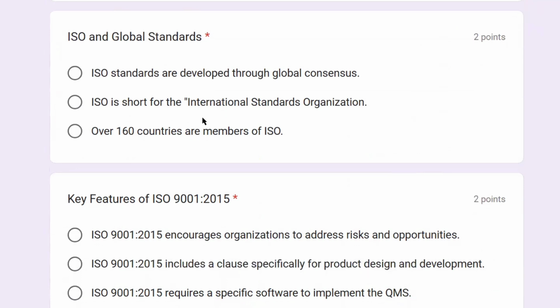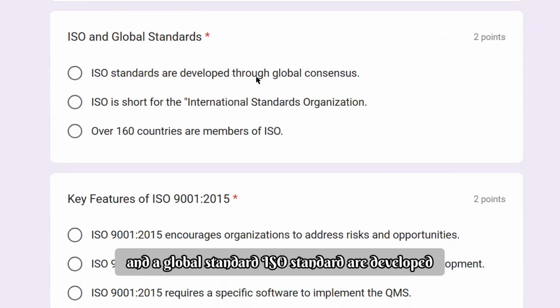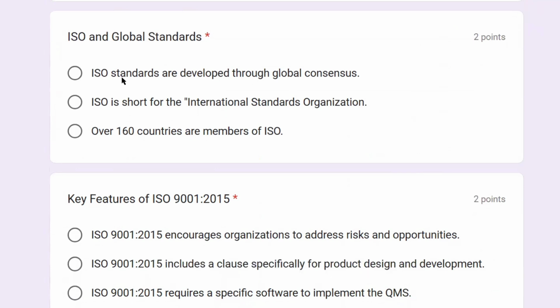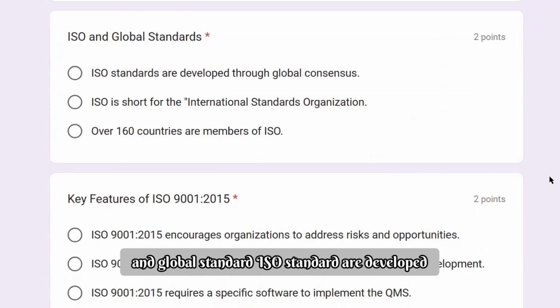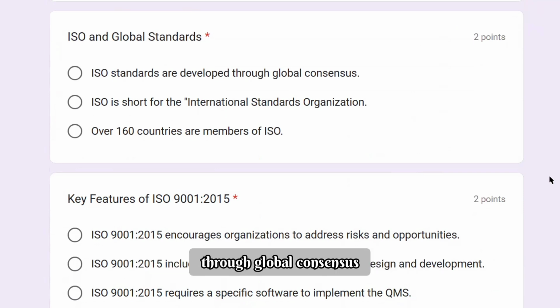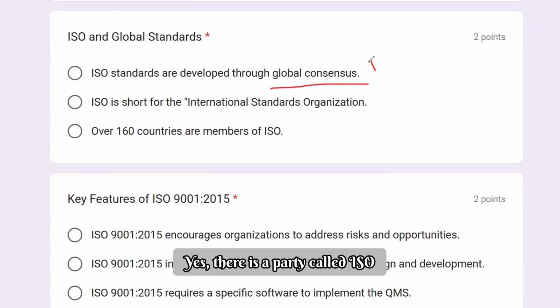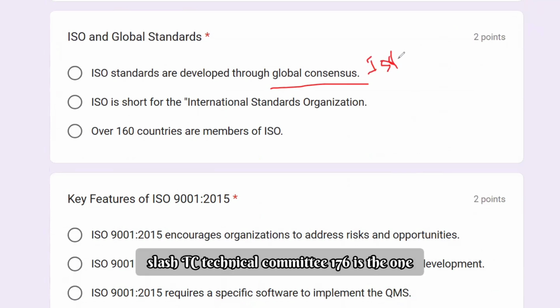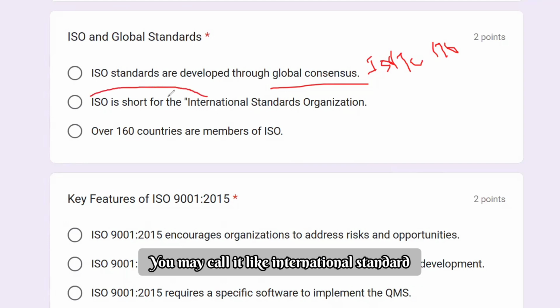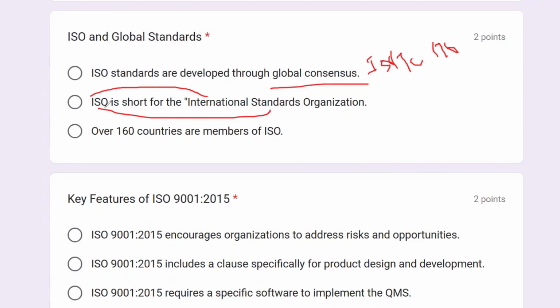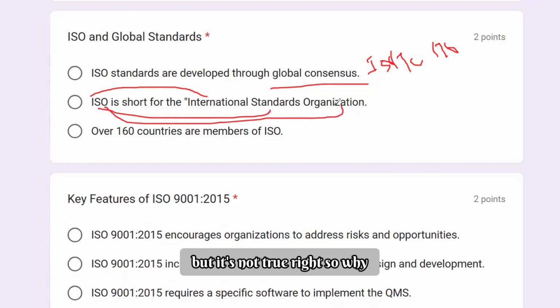ISO as a global standard. ISO standards are developed through global consensus. This is my favorite question. Really, among all 10 questions, this is my favorite question. Let's explore more. Yes, there is a party called ISO/TC, Technical Committee 176, which takes all the consensus. The short form or full form, you may call it International Standard Organization. It appears it is true, but it's not true, right?